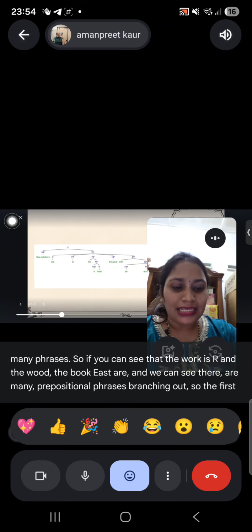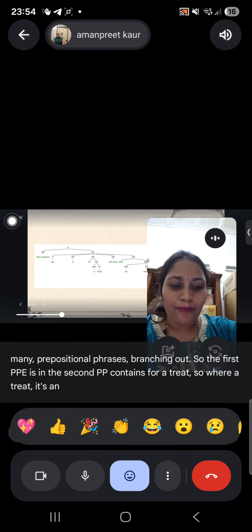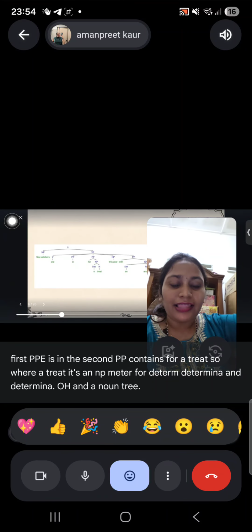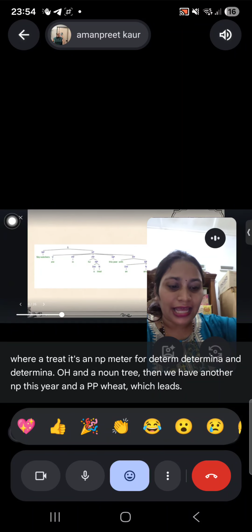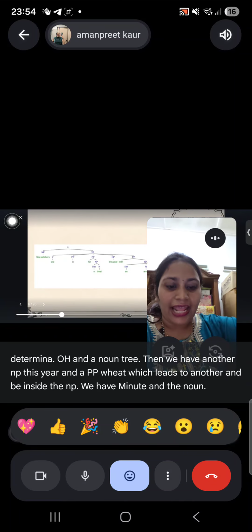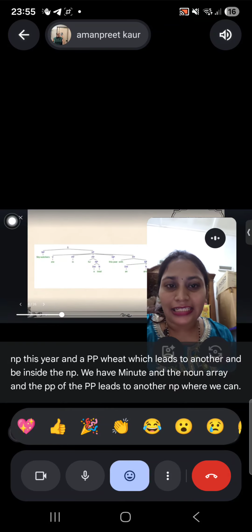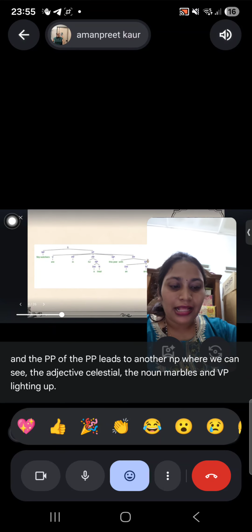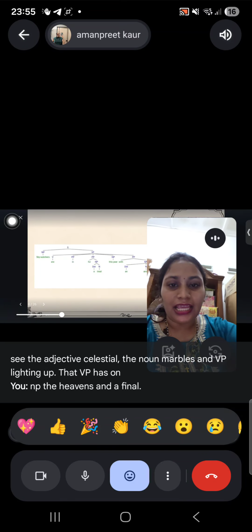The first PP is in, the second PP contains for a treat, where a treat is an NP made of a determiner and a noun, treat. Then we have another NP, this year, and a PP with, which leads to another NP. Inside the NP we have a determiner, the noun array, and the PP of. The PP leads to another NP where we can see the adjective celestial, the noun marvels, and the VP lighting up. That VP has its own NP, the heavens, and a final PP, in 2024.